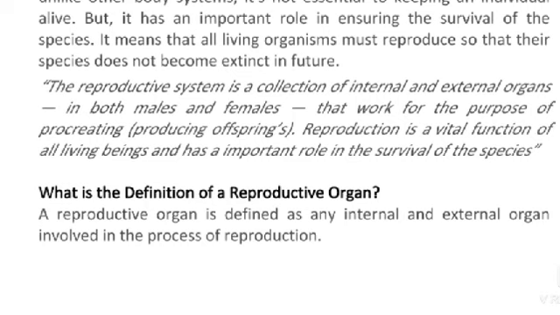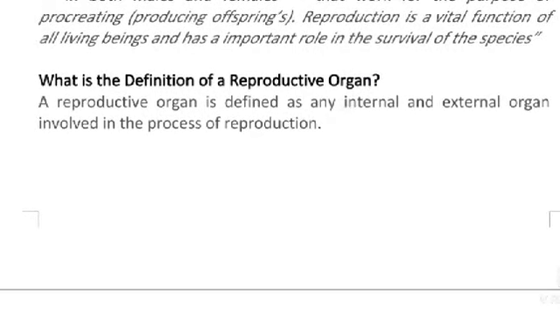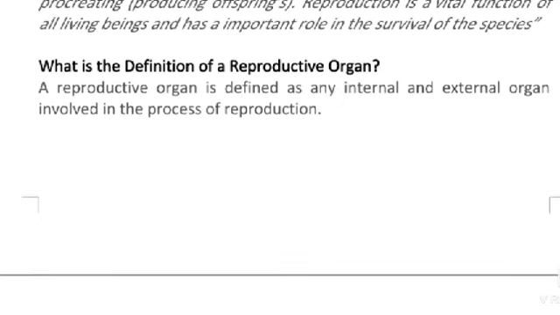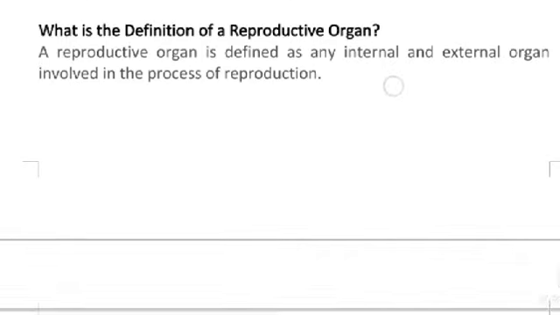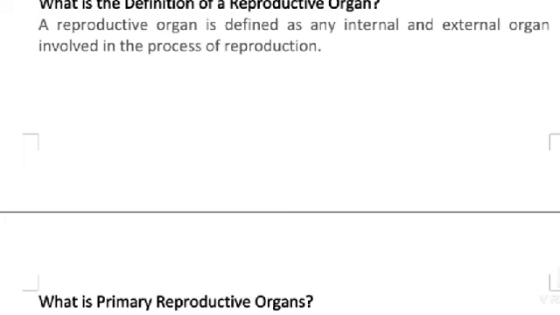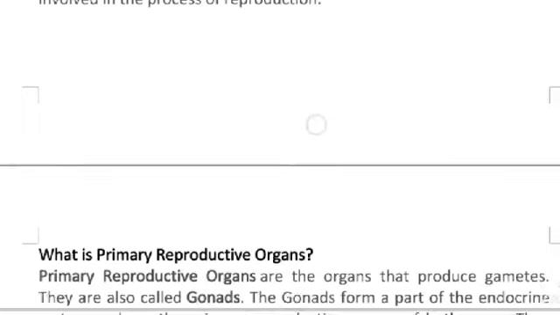Reproduction is a vital function of all living beings and has an important role in the survival of the species. What is the definition of a reproductive organ? A reproductive organ is defined as any internal and external organ involved in the process of reproduction.